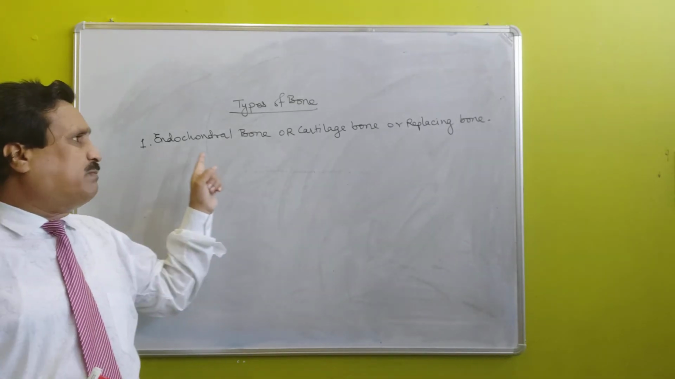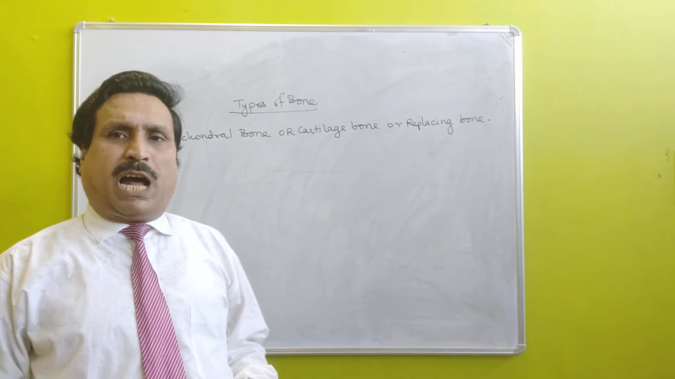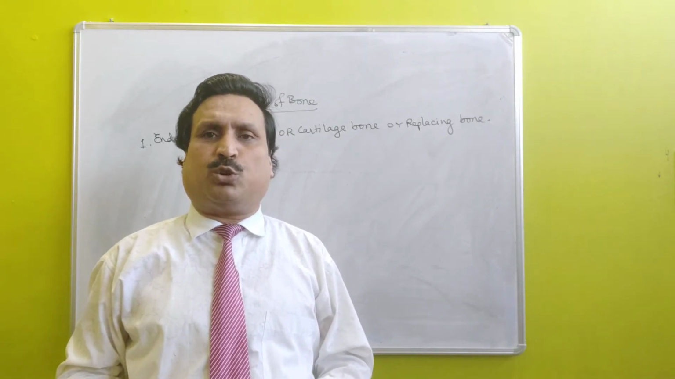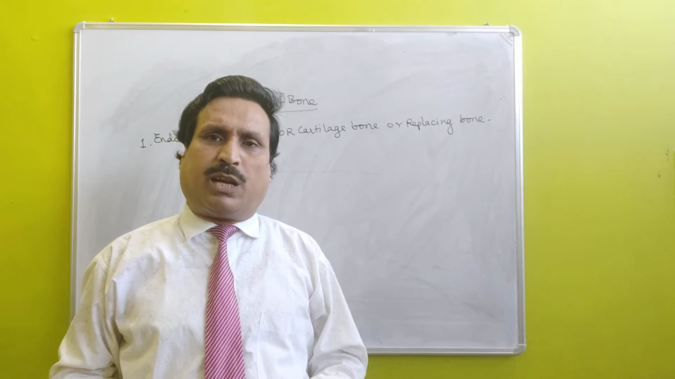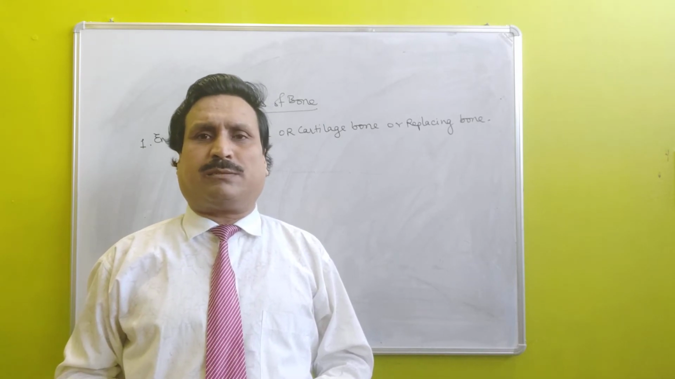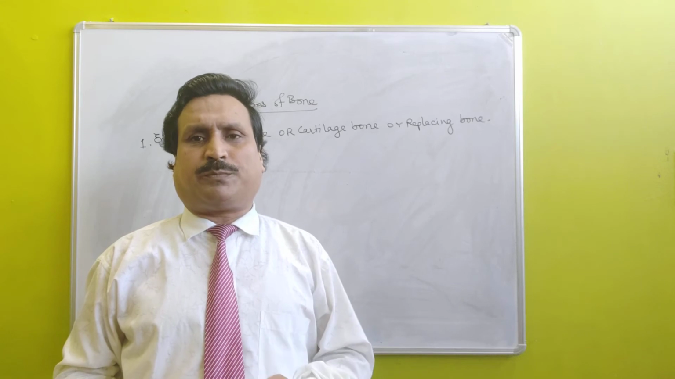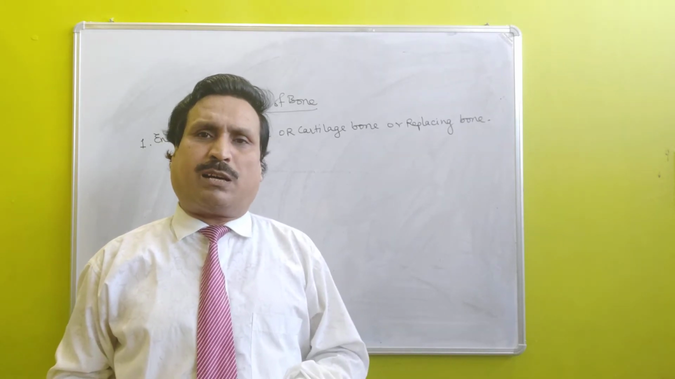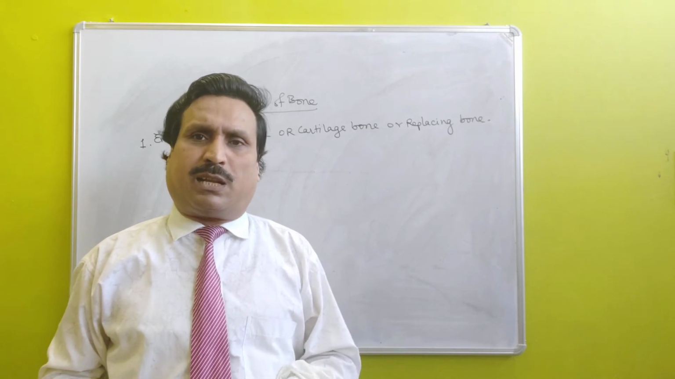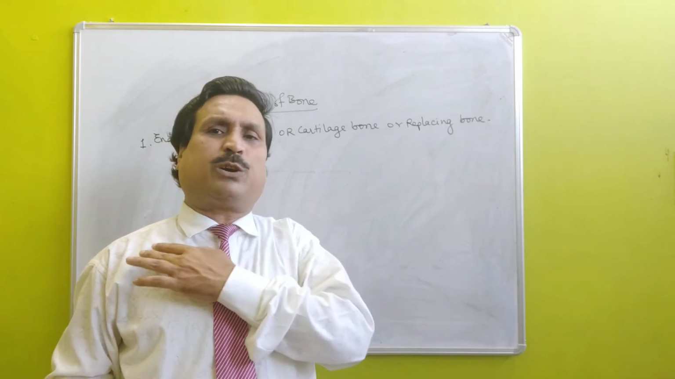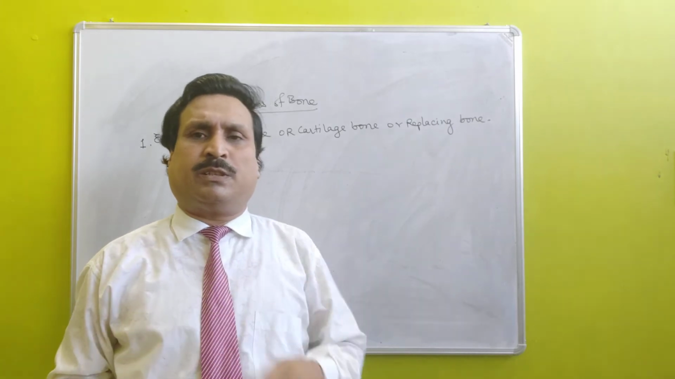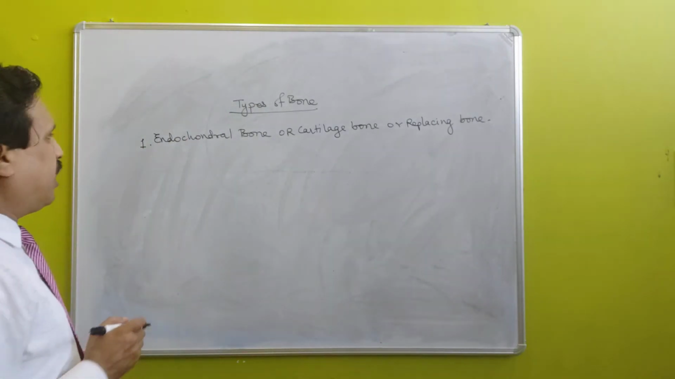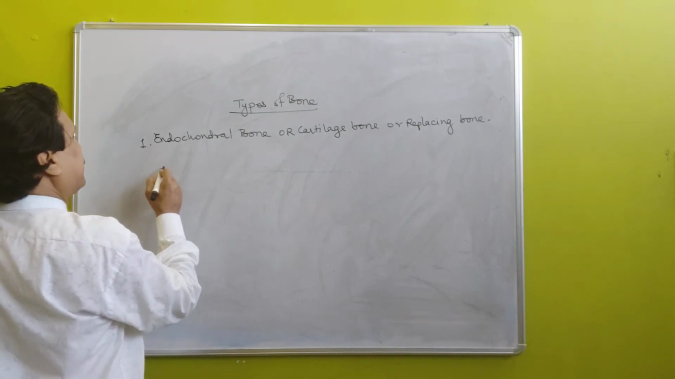Under this type of bones, our long bones, humerus, radioulna, femur, tibiofibula, pelvic girdle, scapula, pectoral girdle excluding collarbone, and vertebrae are examples of cartilage bone or replacing bone.